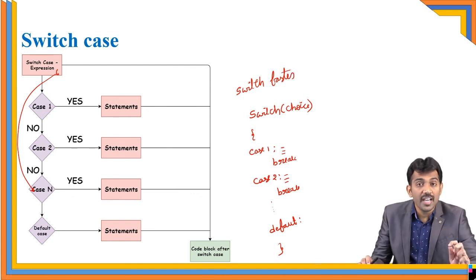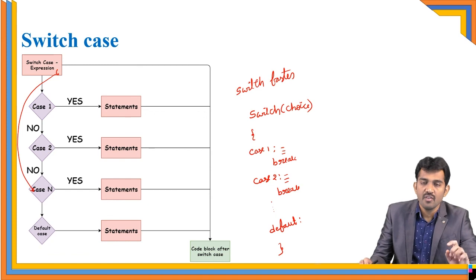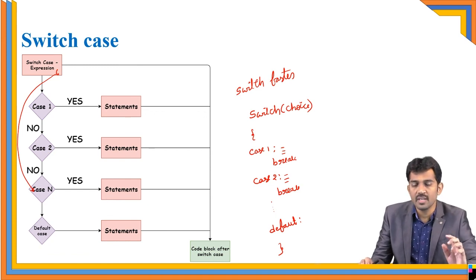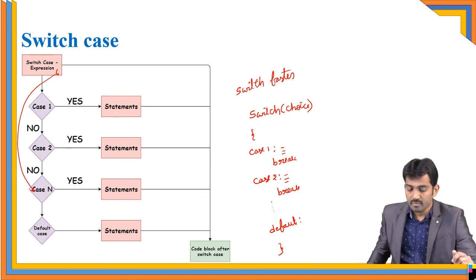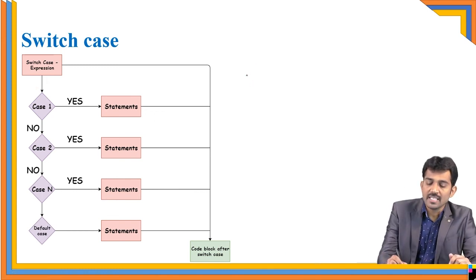But you cannot replace else if ladder with switch. The reason is, switch is not going to check conditions. For example, I want to give one assignment.